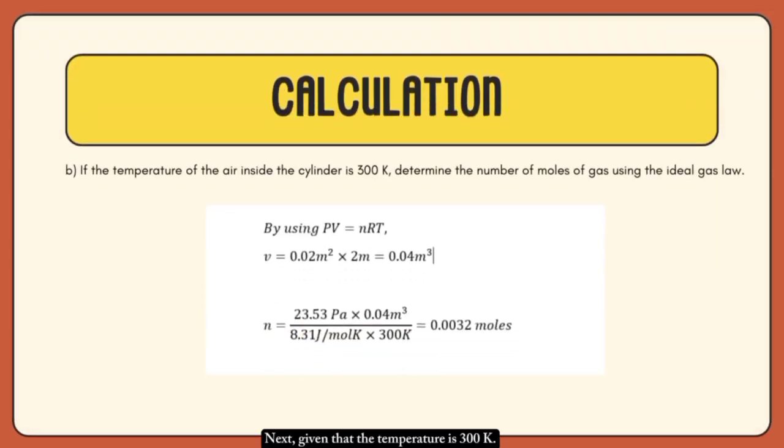Next, given that if the temperature is 300 K, the question asks us to determine the number of moles of gas based on the ideal gas law. We can use the ideal gas law equation. We can find the volume by multiplying the area by height. So, the number of moles of gas is equivalent to 0.0032 moles.